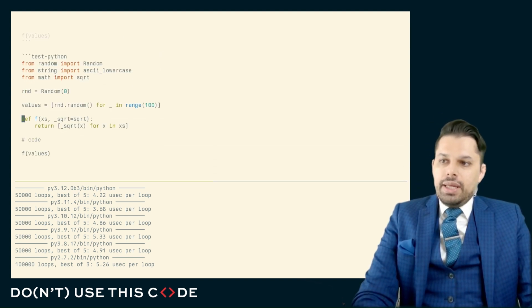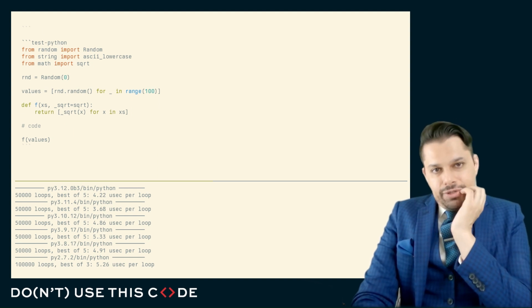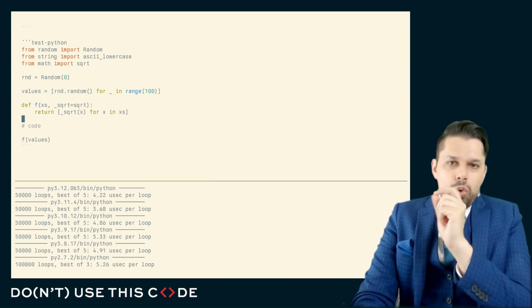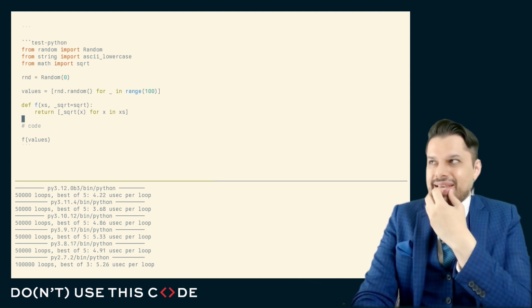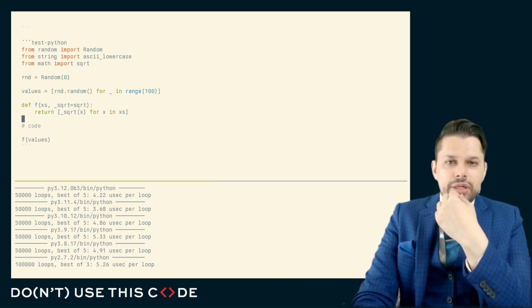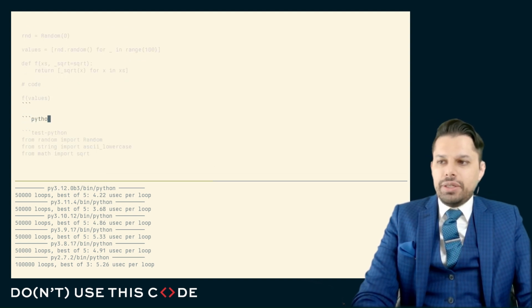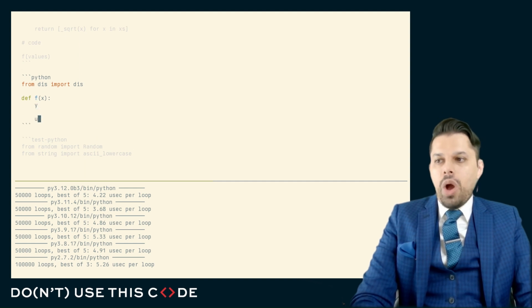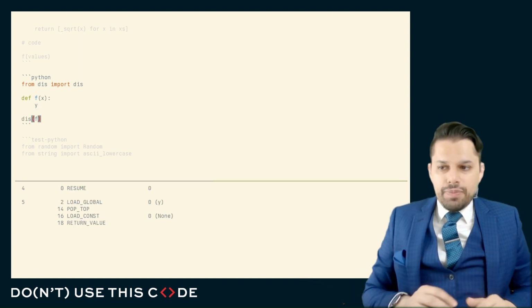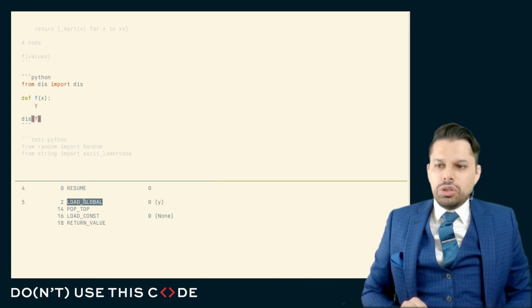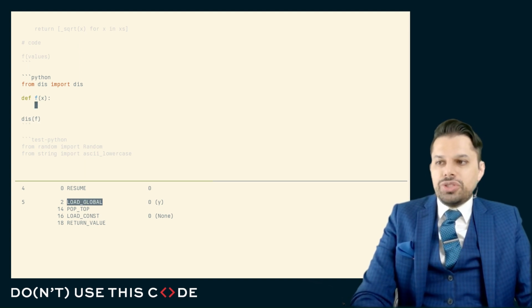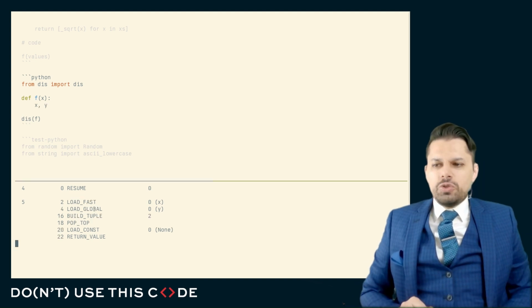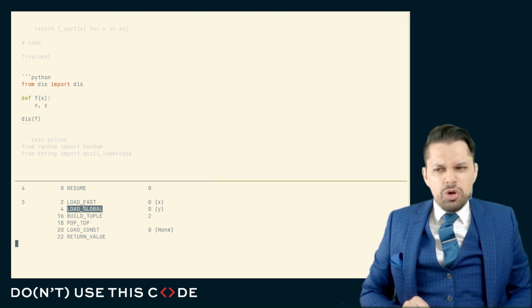Here's a trick that you'll see in the Python standard library. You'll see it in things like the JSON module, where at some point in time, somebody said a global lookup is slower than a local lookup. In fact, if you look at the bytecode, you might wonder why, if I have a function with a local variable like x here and a global variable like y here, the lookups are so different. You'd think this would be load local and load global, but this is load global and load fast.